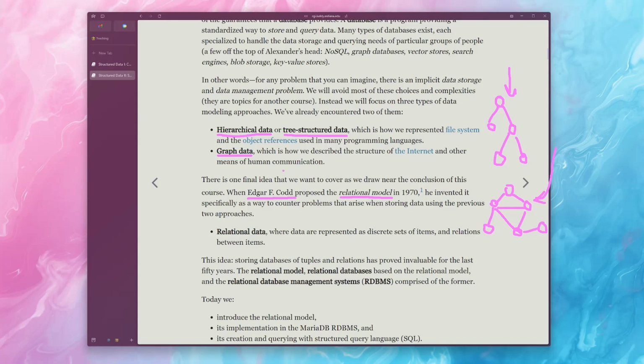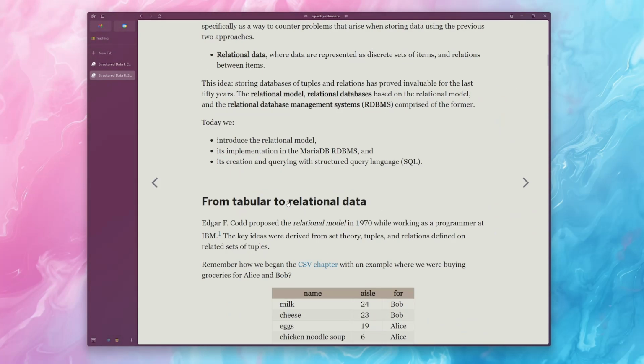So we're in computing. In computing, things tend to change really, really quickly. There's very few things from like the 1970s that we're still dealing with. But this representation in this model, which we will later call the relational data model, or just the relational model more generally, is something that has pretty much been in continuous use since about the 1970s when it was invented. So today, I want to introduce you to the relational model. We want to talk a little bit about the implementation of the relational model in MariaDB, and we want to talk about the creation and querying of these approaches with something called structured query language, or SQL.